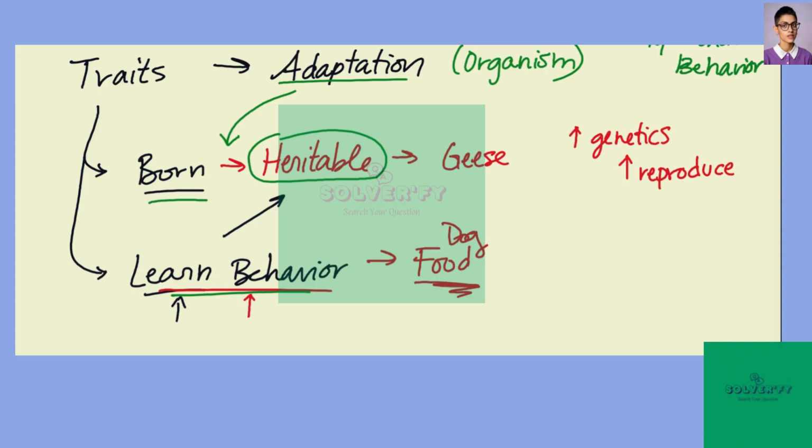So here, knowing that an adaptation describes these born or heritable traits and that they're going to define something an organism does, either a quality or an action, the best answer choice here is to pick B. That our adaptations are going to describe heritable traits that increase the organism's abilities to reproduce and survive.